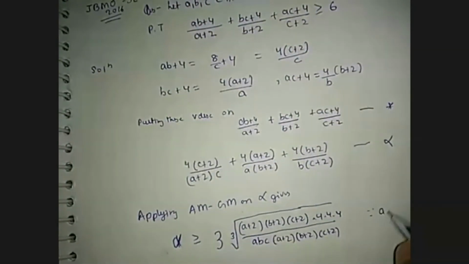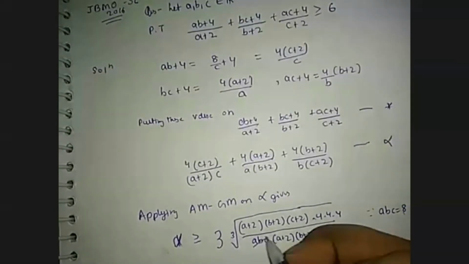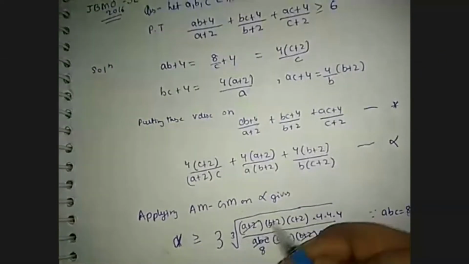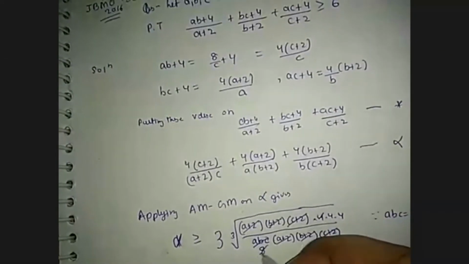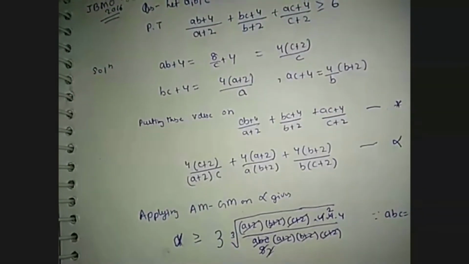Since abc equals 8, I am going to put this value of 8 here, and (a + 2), (b + 2), (c + 2) can be cancelled, and cancelling these terms gives alpha is greater than or equal to 3 times 2.